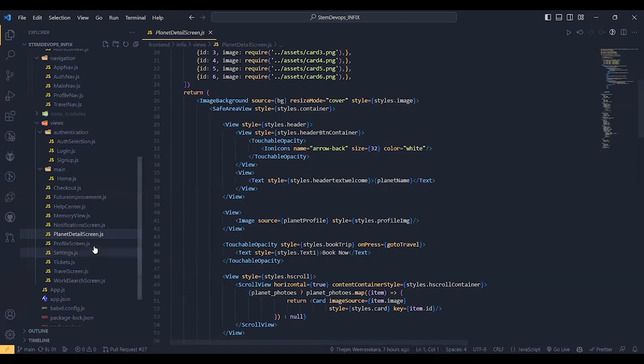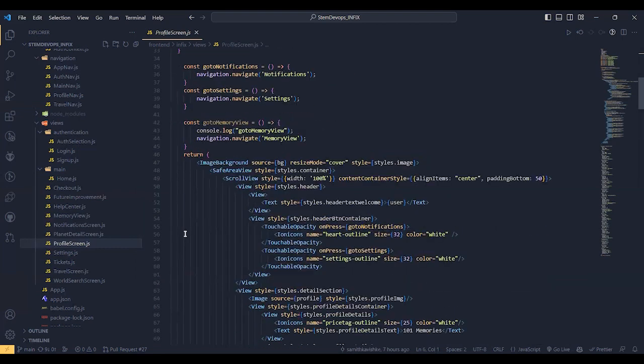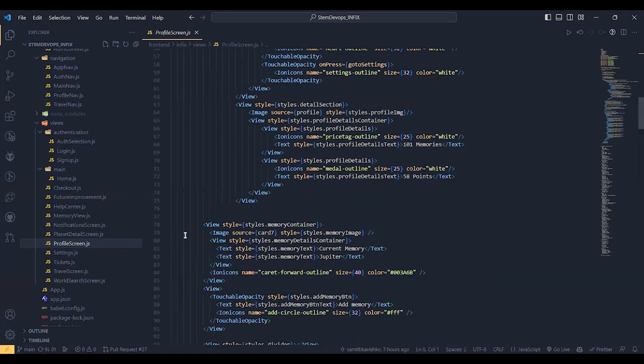Profile screen basically handles the profile, where they can see the stack of memories that they have created and their personal information.